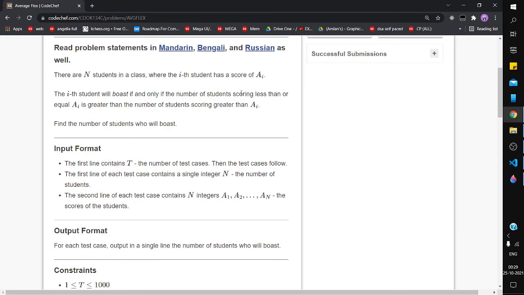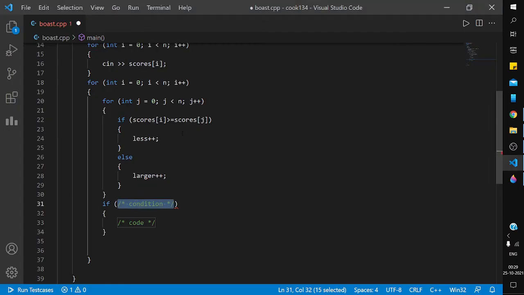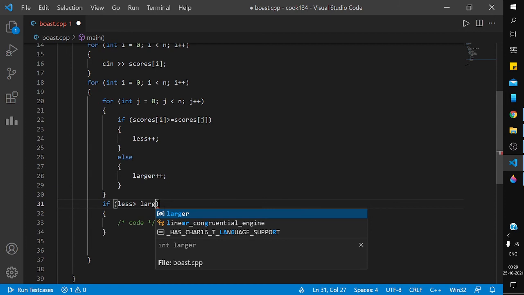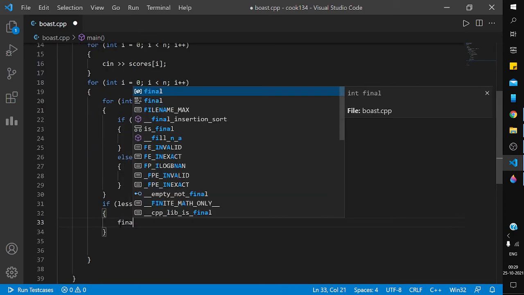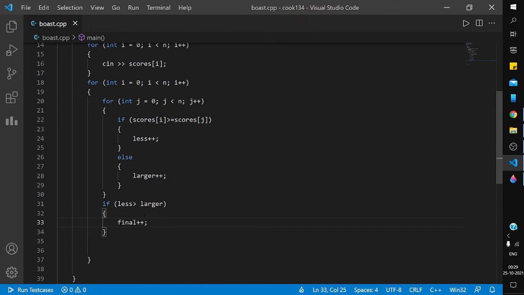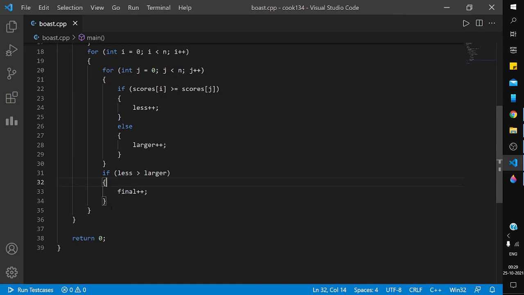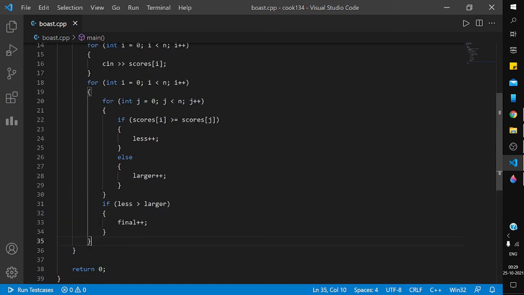So here I have taken less than or equal to as less, and greater as greater. So if less is greater than larger, then increment final by 1, and after ending this loop, print the final.